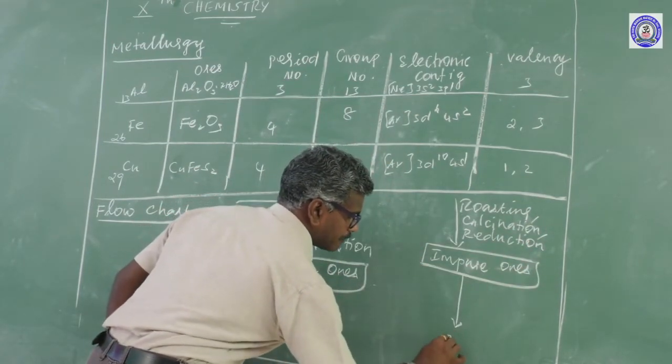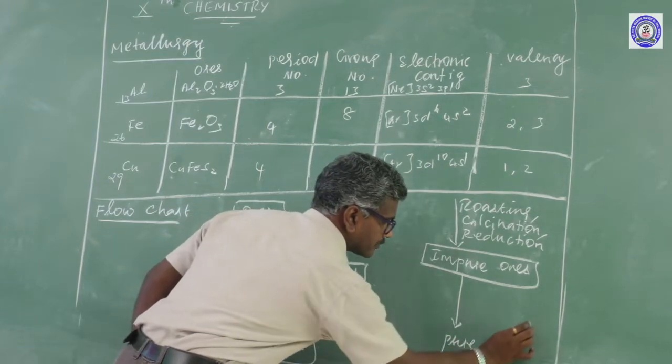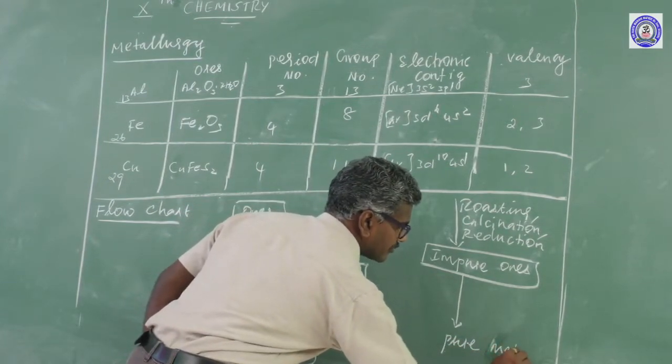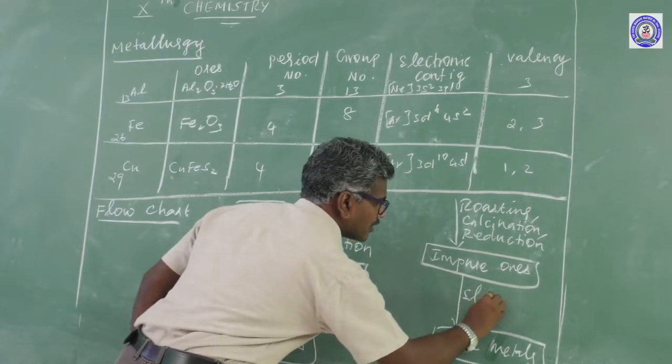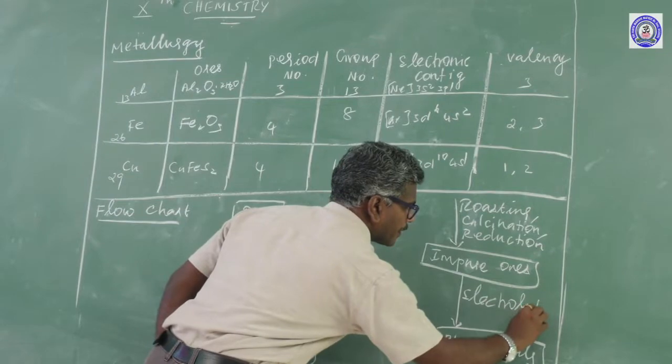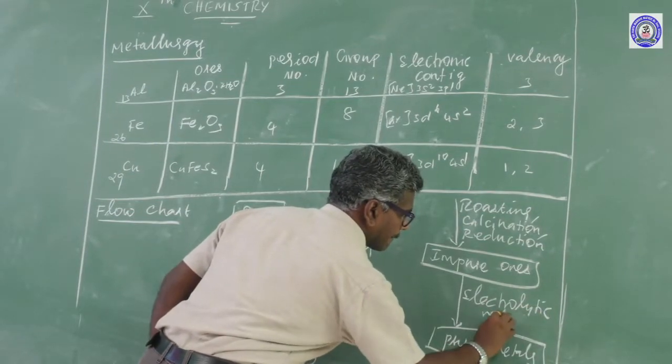Finally, obtain pure metals by using electrolytic refining.